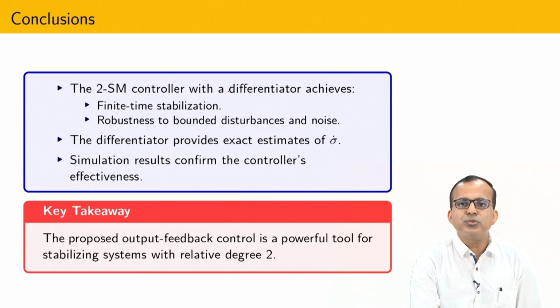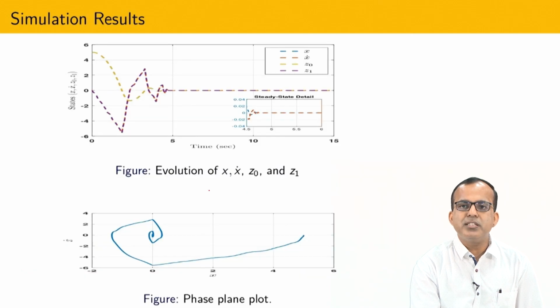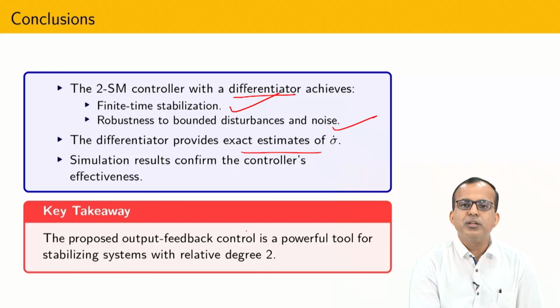So, second order sliding mode control with differentiator achieves finite time stabilization in presence of very small noise, meaning bounded or Lebesgue noise, and the differentiator is also exact. Exactness is characterized in terms of epsilon, and in the simulation we have already seen that performance is extremely good in presence of the disturbance.